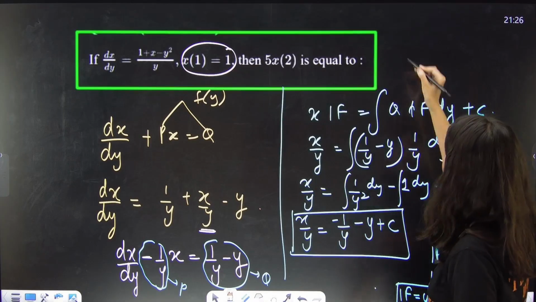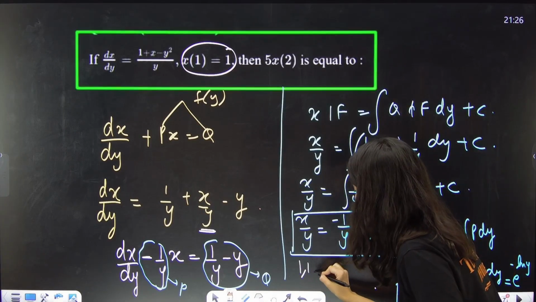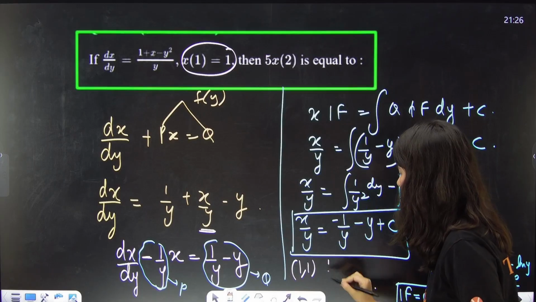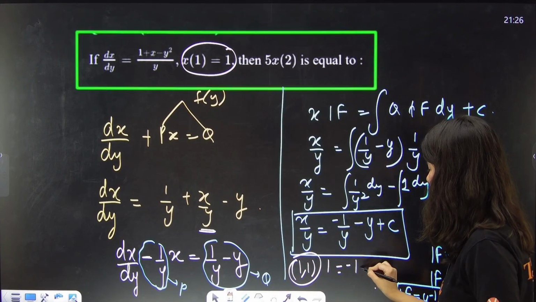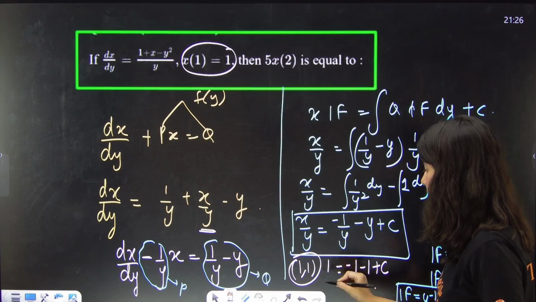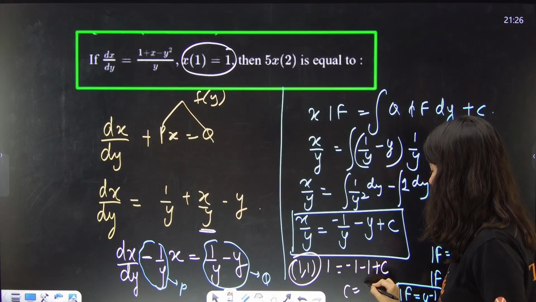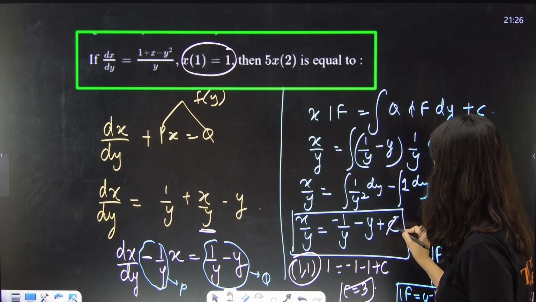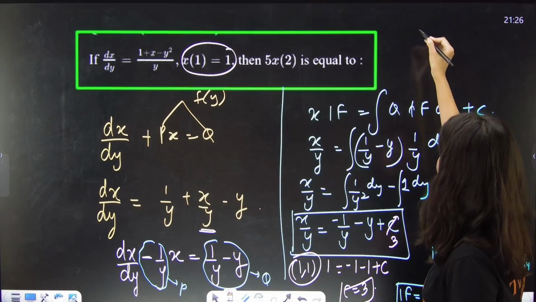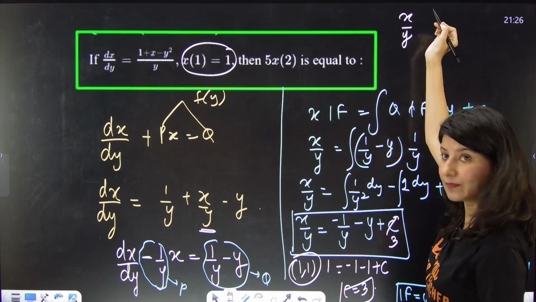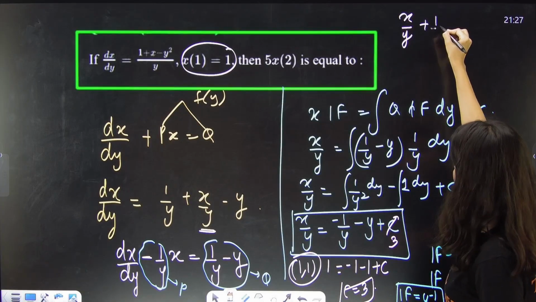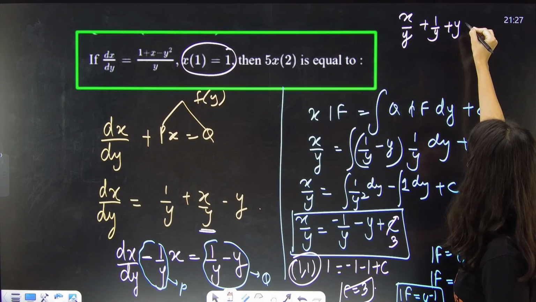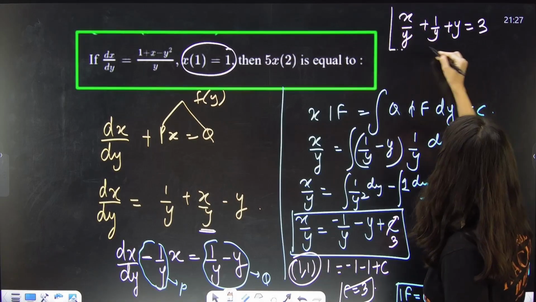1 comma 1. So if I satisfy this, I will get 1 by 1, 1, equals to minus 1 plus c. So clearly from here c is coming out as 3. Correct? So now you are having x upon y plus 1 by y plus y equals to 3. This is your final thing.